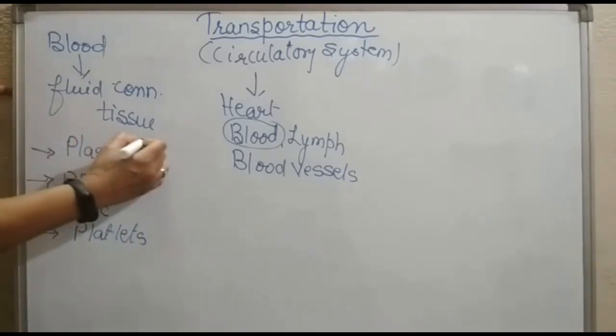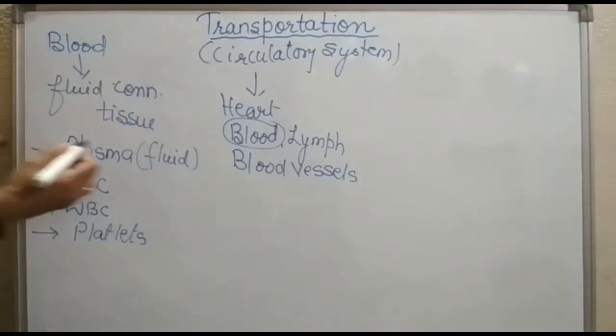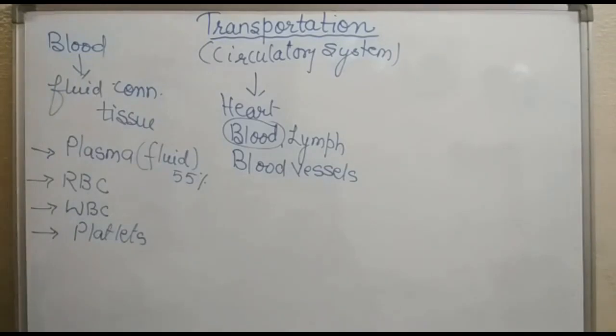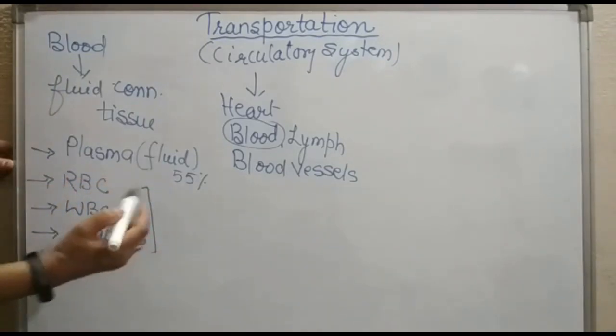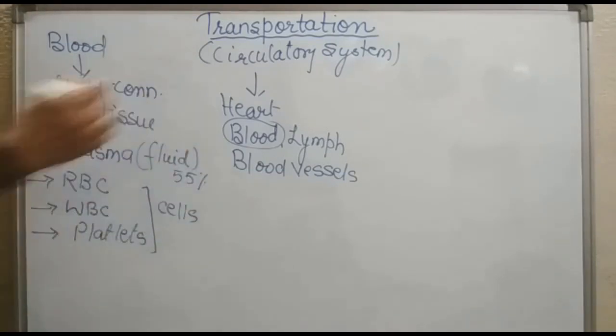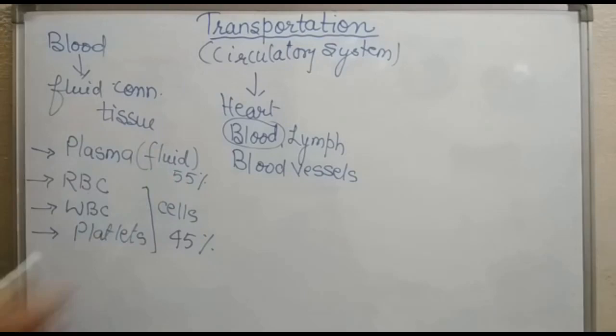Plasma is the fluid part of the blood, and it constitutes 55% of the blood. The rest, RBC, WBC and platelets, are the types of cells in the blood, and they constitute 45% of the blood.